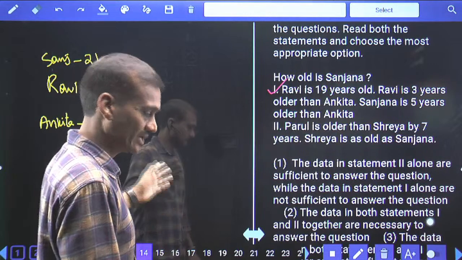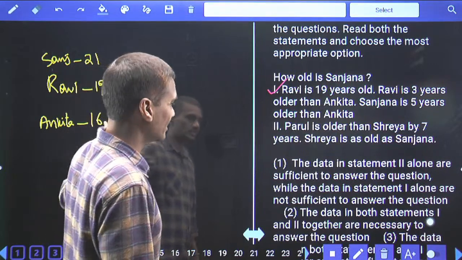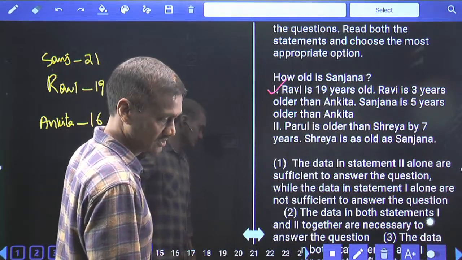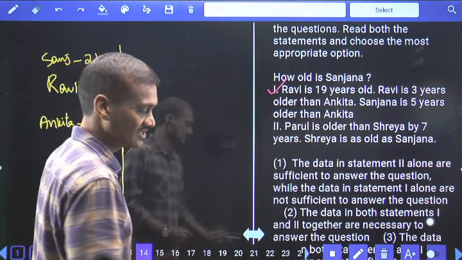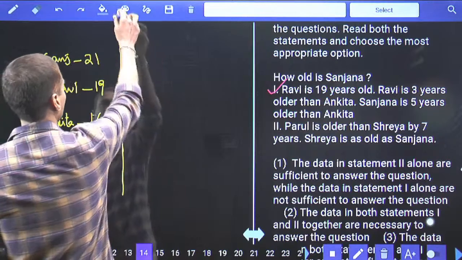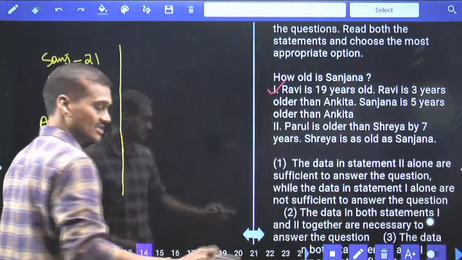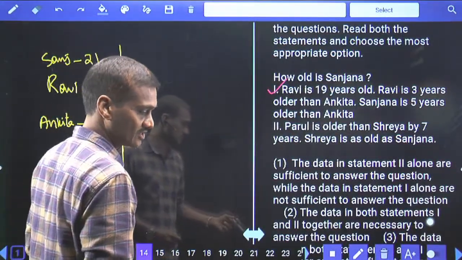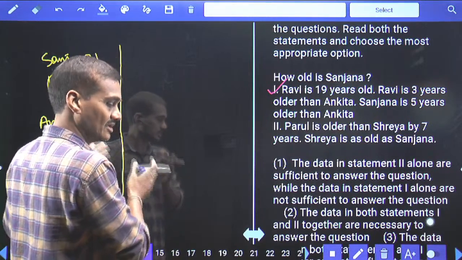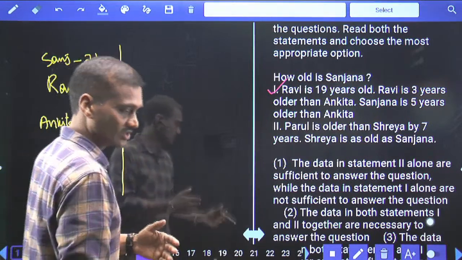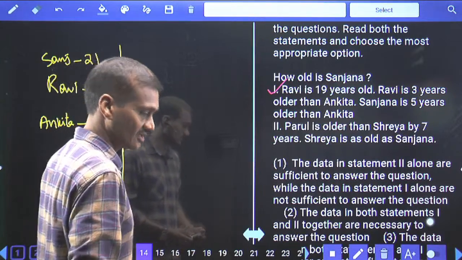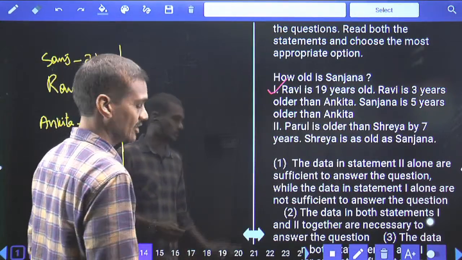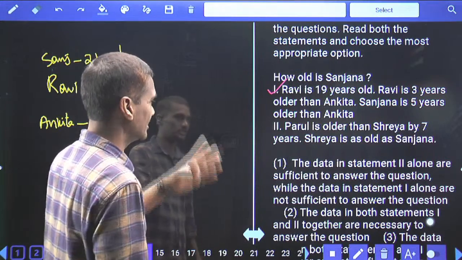Clear? As 1 alone is sufficient, we cannot directly go for only 1 alone. Isn't it? Then we need to check out 2 alone is also sufficient or not. What is the necessity of checking out that? Because there is another choice like either 1 or 2. Whenever either 1 or 2 is there, that means what does it mean? 1 alone is sufficient, 2 alone also is sufficient, each statement alone is sufficient, then it is the case of either or.